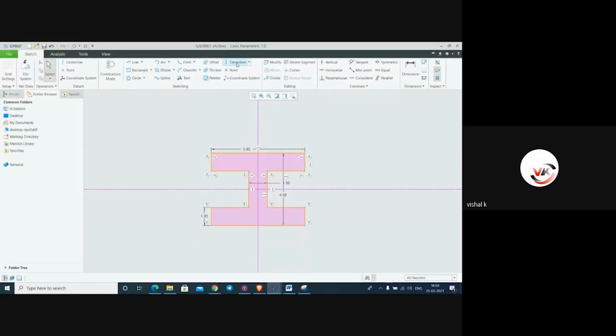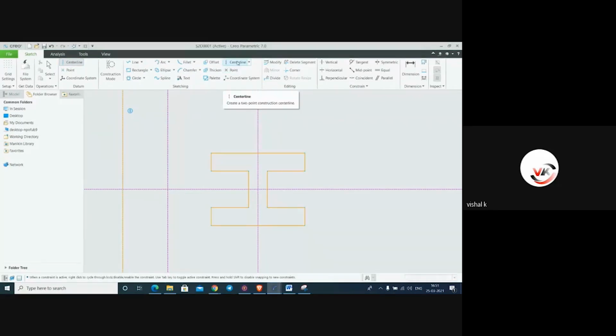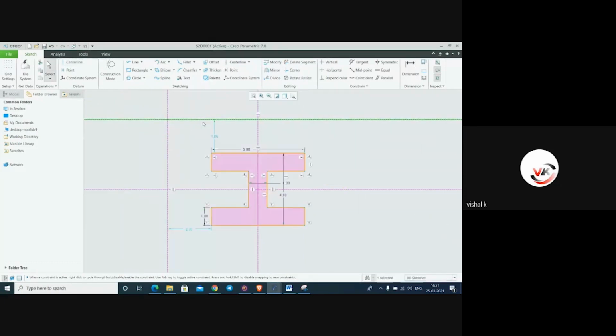Then here is a center line. This center line is for construction, for reference purposes. And this center line is for geometry. If you want to make a revolve, 3D modeling, we can use this geometry center line. We cannot use this construction center line. Just click on it. Now here is point. This is for construction point, and coordinate system is also the same. Here are geometric point and coordinate point.